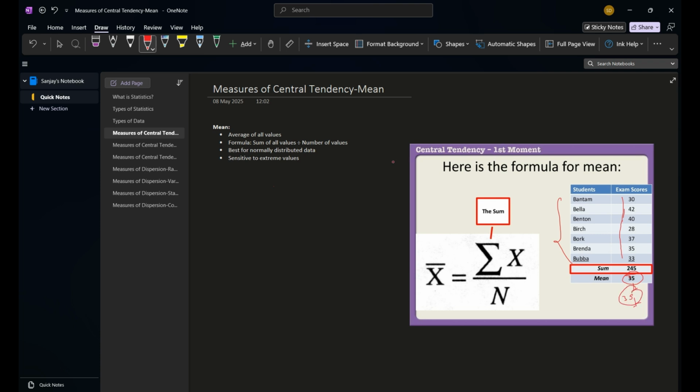But the problem with the mean approach is that it is extremely sensitive to outliers. If any one outlier is there, like in exam scores, one outlier like 500, the mean will be pulled towards the outlier itself. It will shift from almost 70 or 80 to a much higher value, because the mean is extremely sensitive to outliers. To tackle this, we have another measure of central tendency, that is the median.